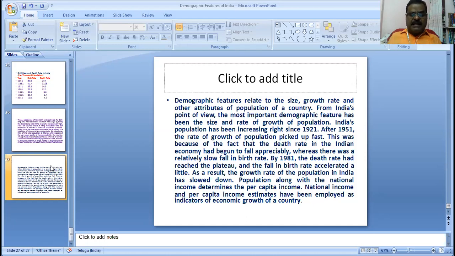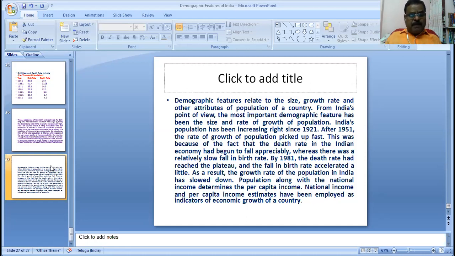What is the female literacy? Female literacy in 2011 was 64.6. Male literacy in 2011 was 80.9. These are very useful bits for competition examinations. Another important one is the sex ratio. What is the sex ratio? The highest sex ratio in India is in Kerala, 1084. The lowest sex ratio is in Chandigarh.